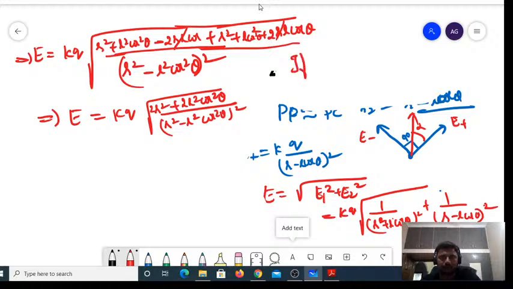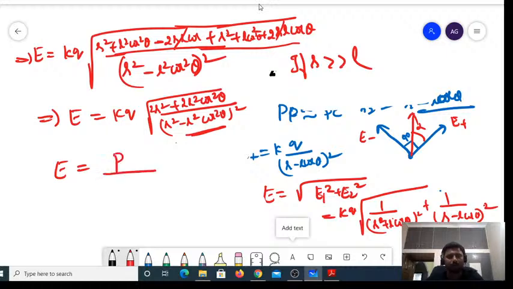If R is very much greater than L, you can neglect this, right? If you neglect that one, the whole equation is going to get simplified. You can take out L square common, you can take out R square common, you can simplify that one, the whole equation would get simplified to P divided, because L would come outside, right?